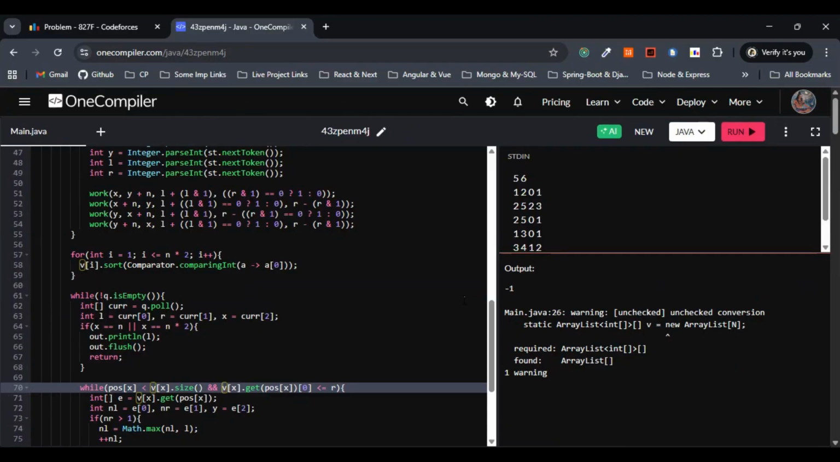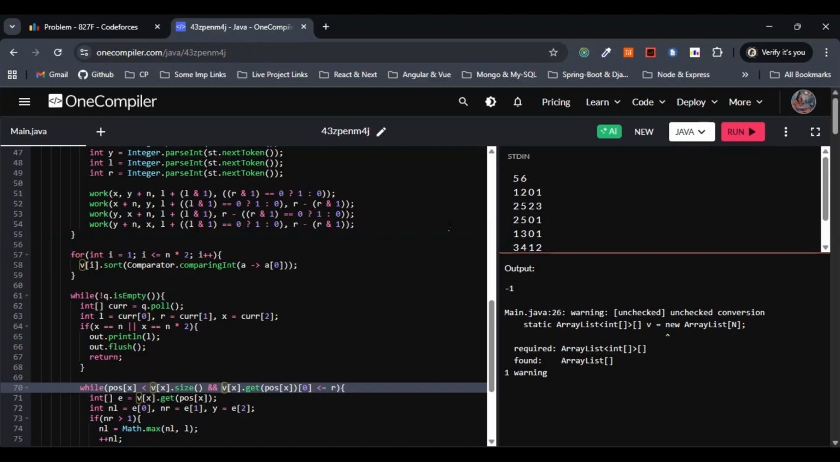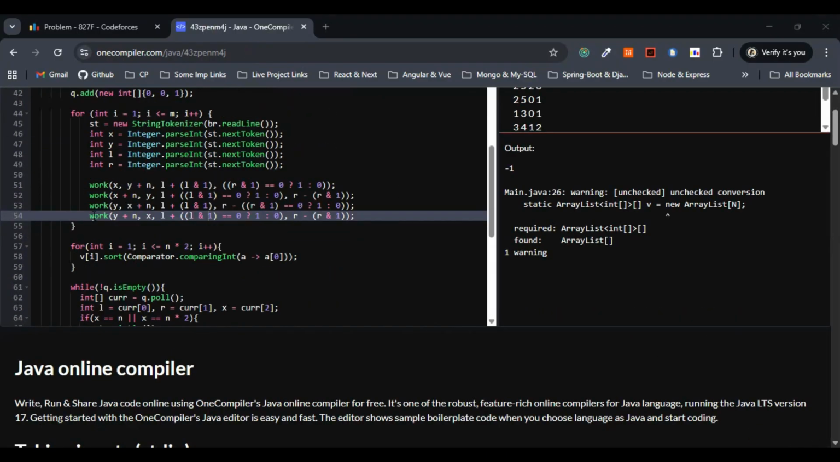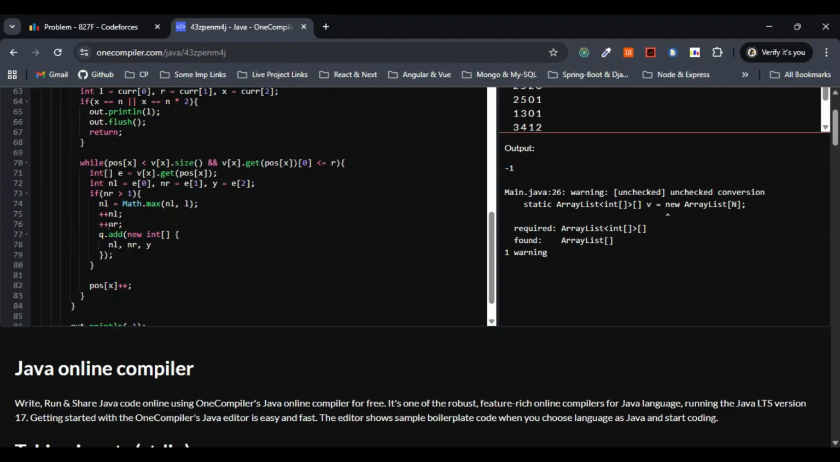We are getting -1, but we have to get the output 3, right? For the second one, we have to get -1. Let's check what we have done wrong. What mistakes I have done here is, in the line number 51, x comma y plus n, l plus l, this one bitwise and 1. This has to be, according to the approach we are going with, r minus r bitwise and 1. If it is equivalent to 0, then we have to print 1, else 0, right? So this is one of the mistakes.